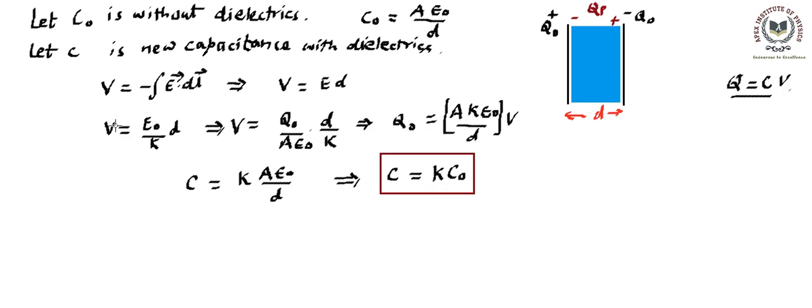So potential is equal to E naught d by K. So you can remember the potential has changed as the original potential divided by K. And how the field has changed, you remember the field has changed by factor K.